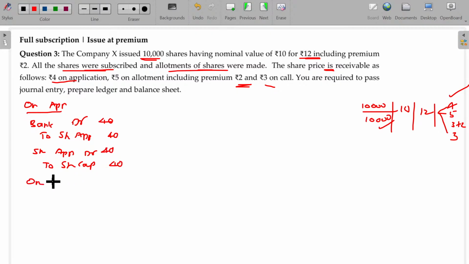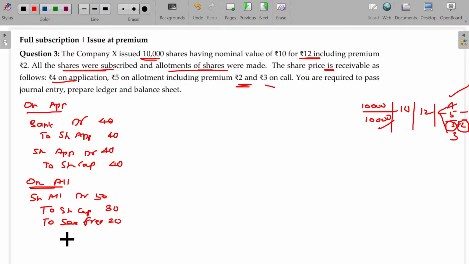And next one being on allotment. The amount recoverable for allotment being 5 rupees. So share allotment account debit, 5 rupees per share. For 10,000 shares, I need to get 50,000 rupees. Though the amount recoverable for the allotment is 50,000, in that, for capital is only 3. So the additional 2 rupees you collect in excess of the face value will be securities premium, credited in securities premium account. This value being 20,000.